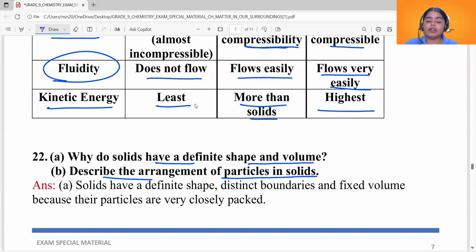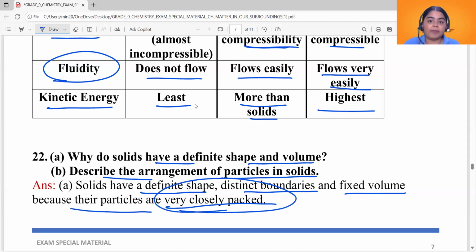Because the particles in solids have very little space between them. They are very closely packed. Okay, solids have a definite shape, distinct boundaries, and fixed volume because their particles are very closely packed. That's the reason for most of the properties of solids. Solids have a definite shape and they do not move because their particles are closely packed. Okay, now see the next one.